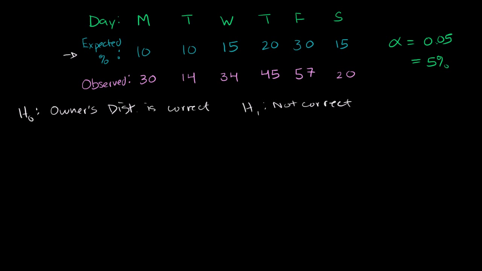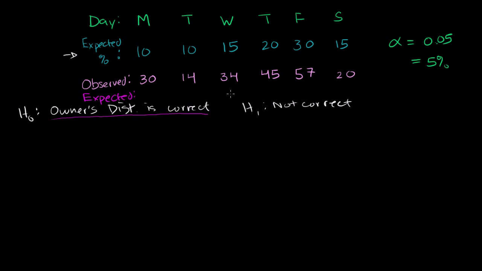So let's do that. To calculate the chi-square statistic, we're assuming the owner's distribution is correct. So assuming the owner's distribution was correct, what would have been the expected observed? So we have the expected percentage here, but what would have been the expected observed? Let me write this right here. Expected. I'll add another row. So we would have expected 10% of the total customers in that week to come in on Monday, 10% of the total customers of that week to come in on Tuesday, 15% to come in on Wednesday.